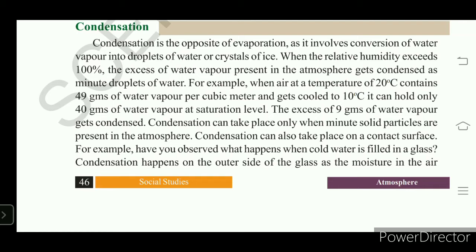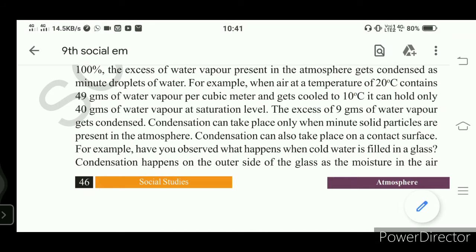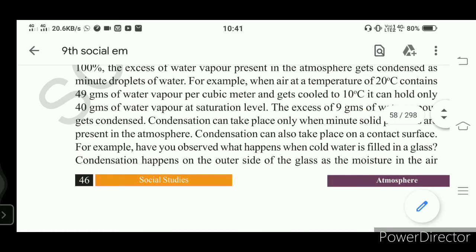In the process of condensation, dust particles play a very important role. Millions and millions of these water droplets come together and form different types of clouds. Understand?